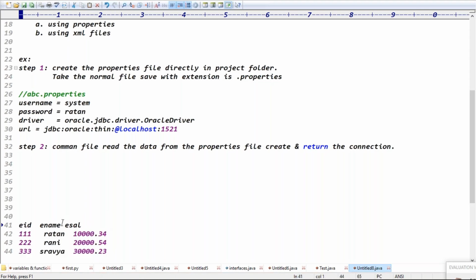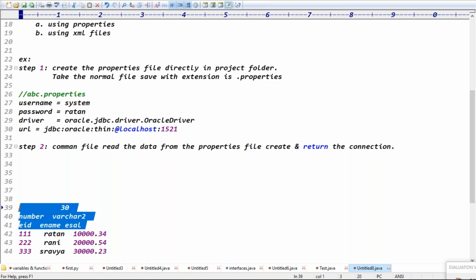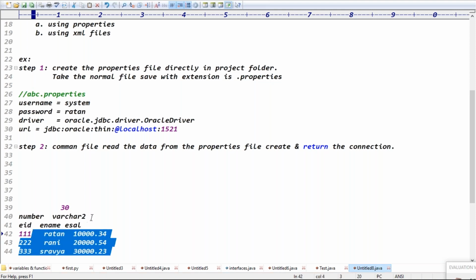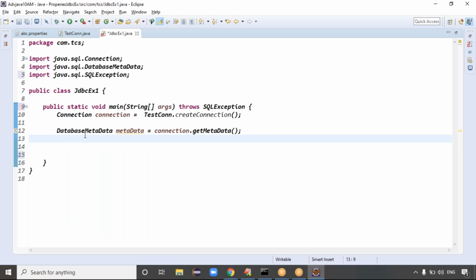This is data about the data. Employee ID is a number type, employee name is Varchar2 with 30 characters. This is called metadata, the titles of whatever the data is. Are you clear now? This is data, and data about the data is called metadata.